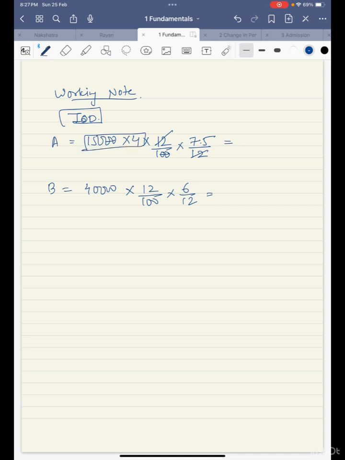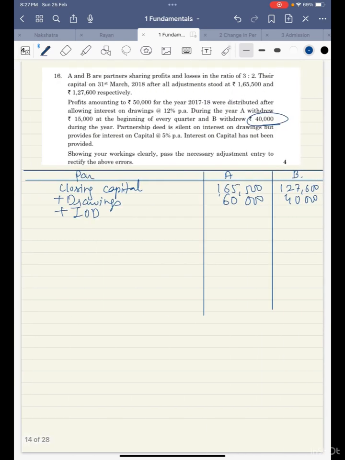150 into 4 will get 600 over here. 6 5s are 30, 3 carry, 42, 43, 44, 45. Okay, and here this becomes 6 and 2400. Okay, so these are the interest on drawings of A and B. So let us come here and write down 4500 and 2400. So let us add all these values here.